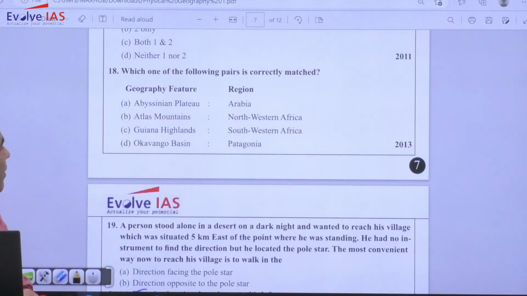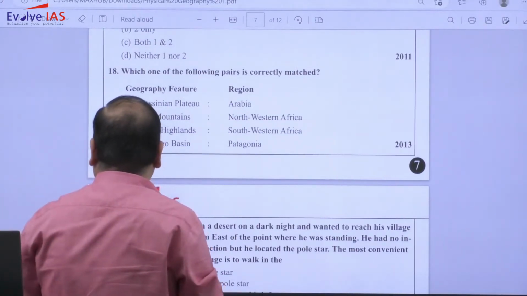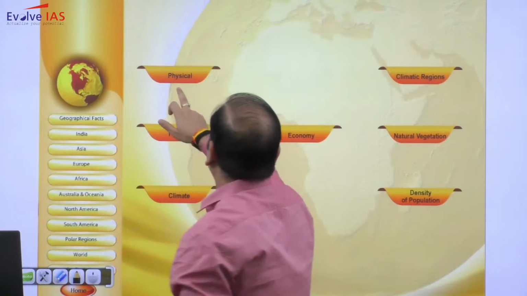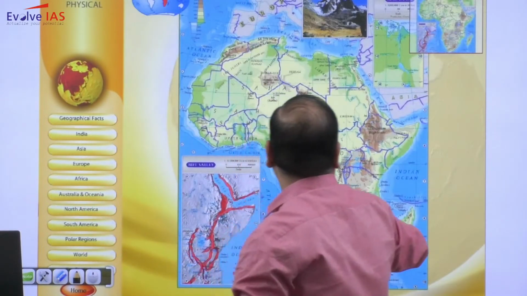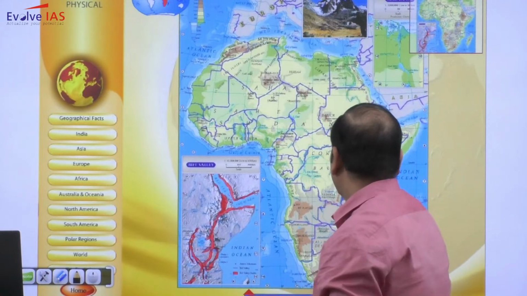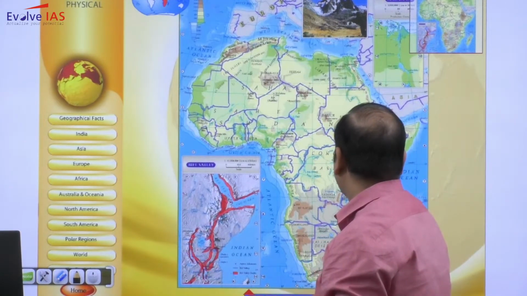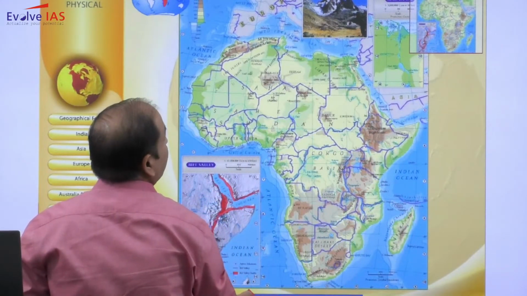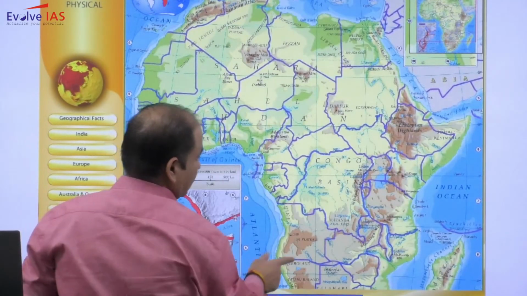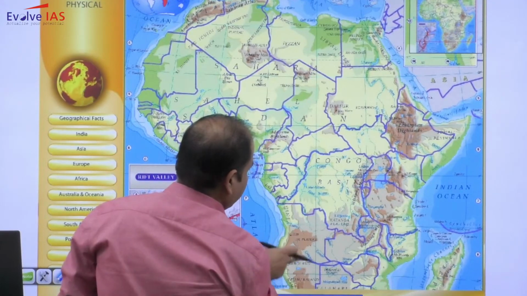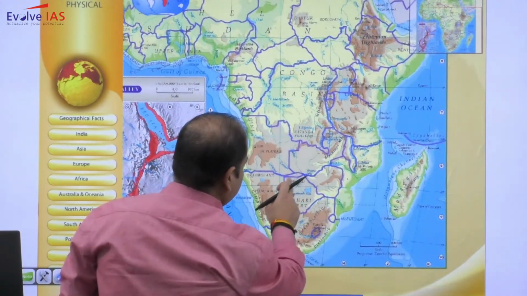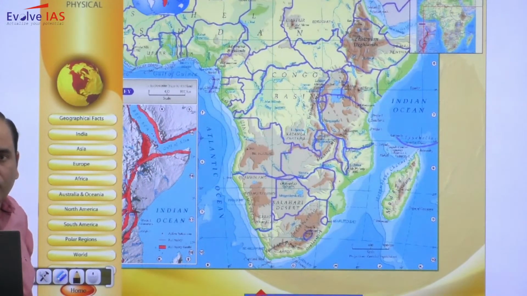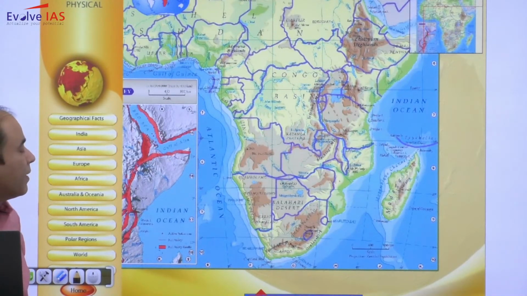Abyssinian Plateau and Okavango Basin you will find in Africa. If you will open your map, just below this is the Congo Basin, map is not responding. Here you will have Congo Basin. So in the map of Africa, in the south, central south, you will find this particular location.